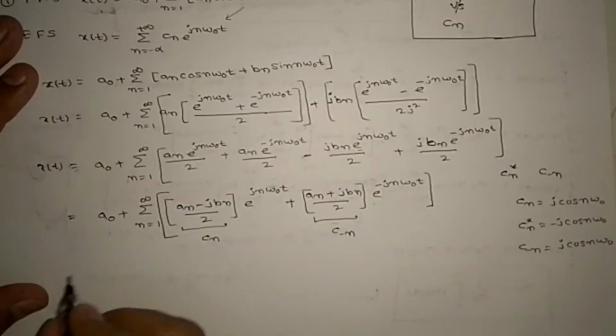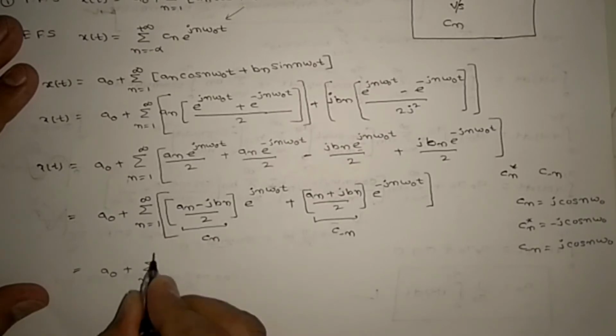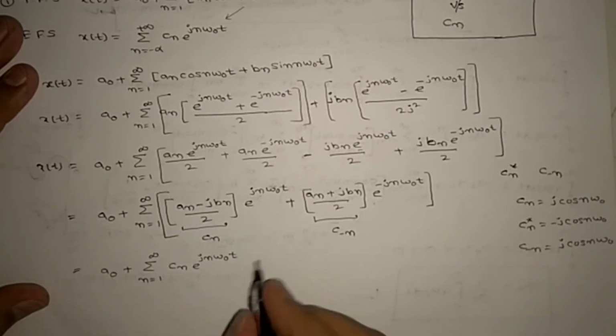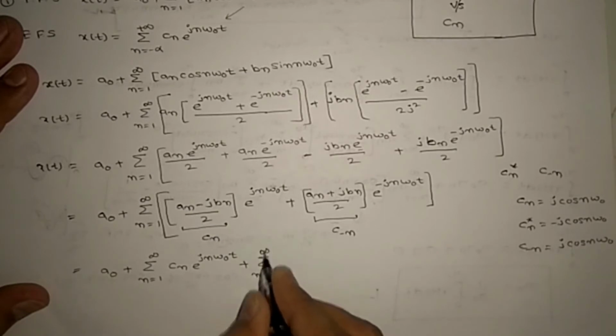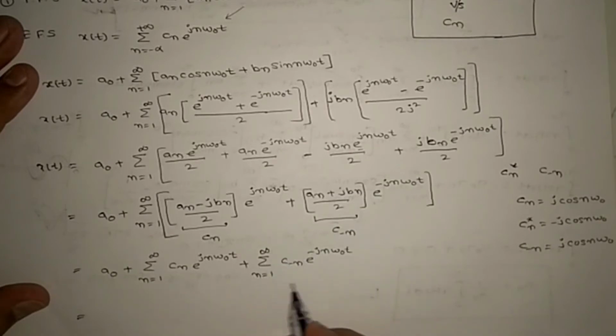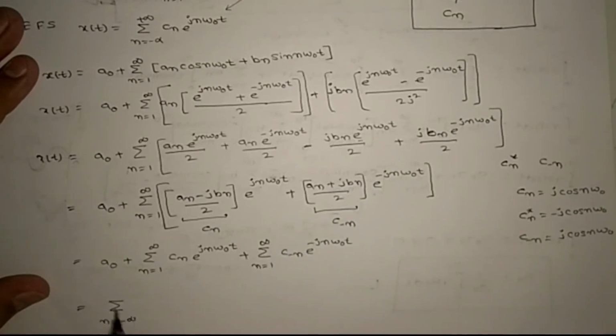Next, I am replacing with this one: a0 plus sigma n equals 1 to infinity cn e power of jn omega naught t, and this sigma I am splitting, n equals 1 to infinity c minus n e power of minus jn omega naught t. So this one I will write as n equals minus infinity to minus 1. Here replacing n with minus n completely, then cn e power of jn omega naught t will come, this term. Wherever n is there I am replacing it with minus n. Okay, then you will get this one, right?